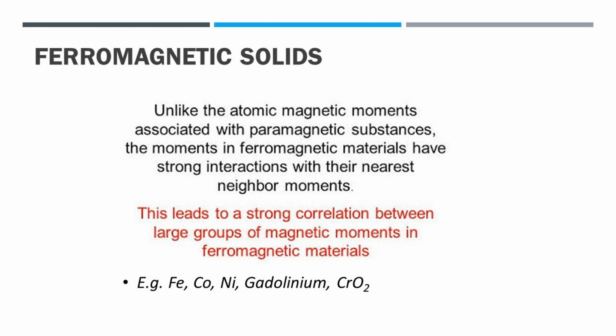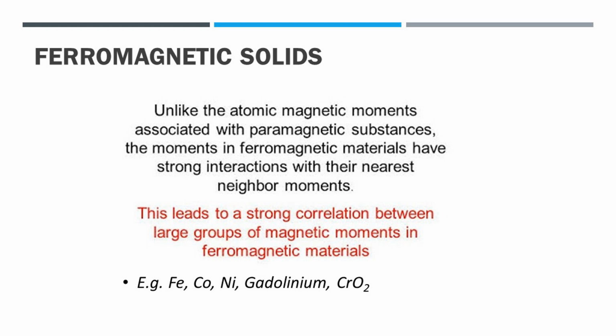Iron, that is Fe, consists of 4 unpaired electrons. One unpaired electron interacts strongly with other neighboring electrons and aligns them in the same direction. This group of electrons is called a domain. Thus, iron contains 4 domains.